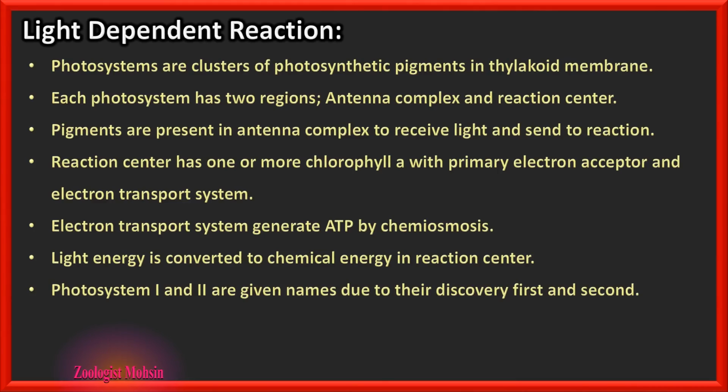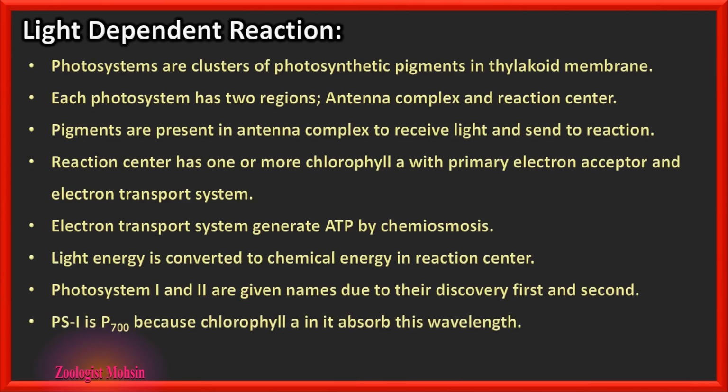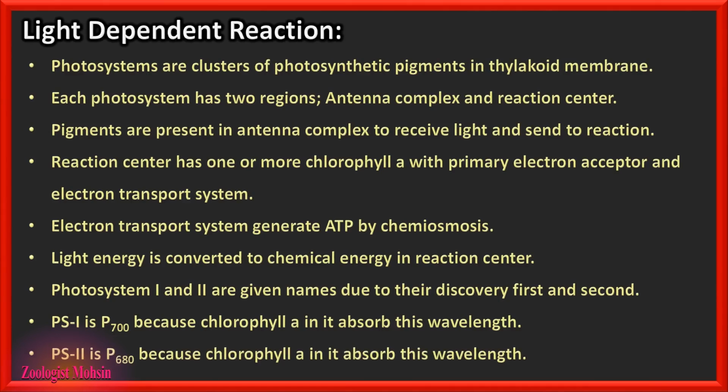Photosystem 1 and 2 are given names due to their discovery, first and second. Now photosystem 1 is P700 because chlorophyll a in it absorbs this wavelength. Both have chlorophyll a, but this chlorophyll absorbs maximum at 700 nanometers. And photosystem 2 is P680 because chlorophyll a in it absorbs 680. So both have chlorophyll a, but their absorption spectrum is different. That's why they are called P700 and P680.